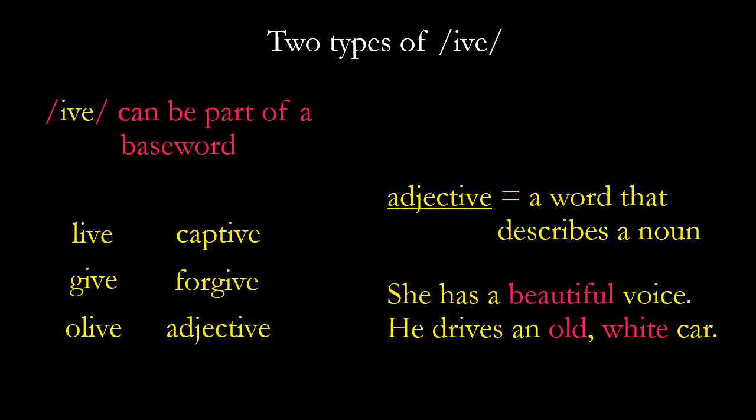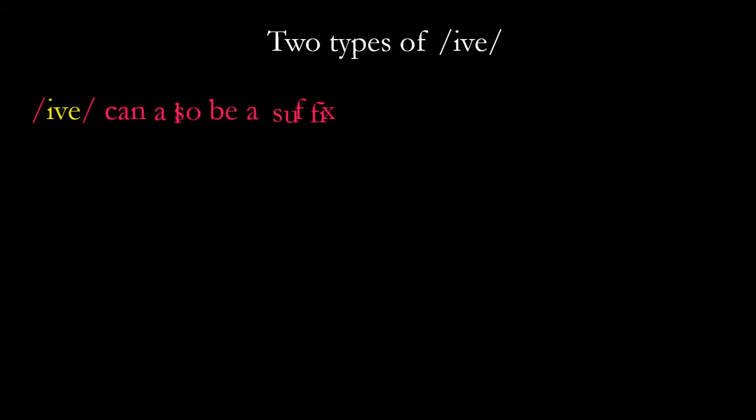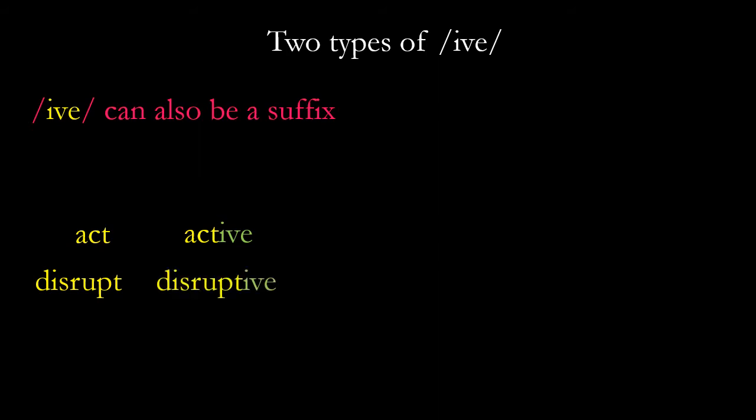Now, IVE can also be a suffix. So if we have a word like act, a person who acts a lot might be active. And a person who disrupts or something that disrupts might be disruptive.